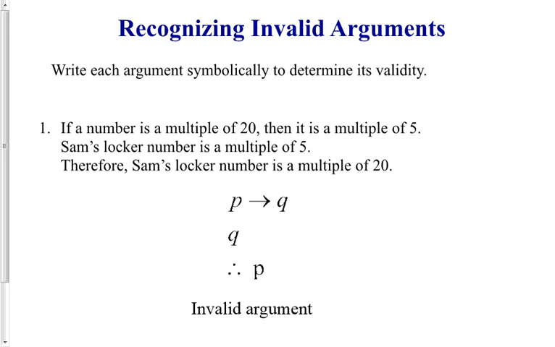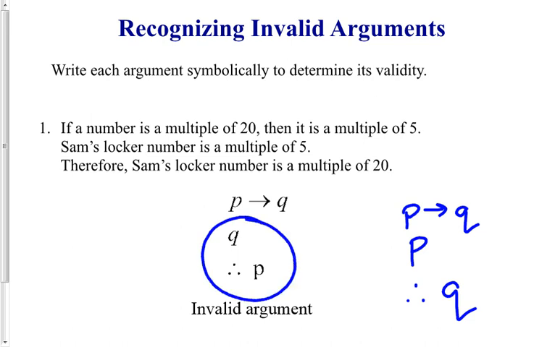Although this notation looks like the direct argument, remember that the direct argument says, if P then Q, P, therefore Q. You can see how this has been switched around, the P's and the Q's. Therefore, it's not the direct argument. It is not any rule of logic, and therefore is an invalid argument.